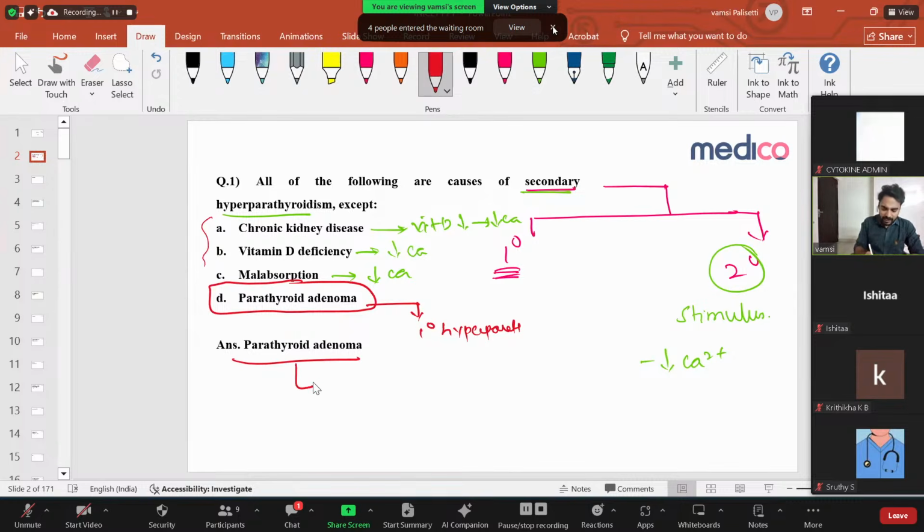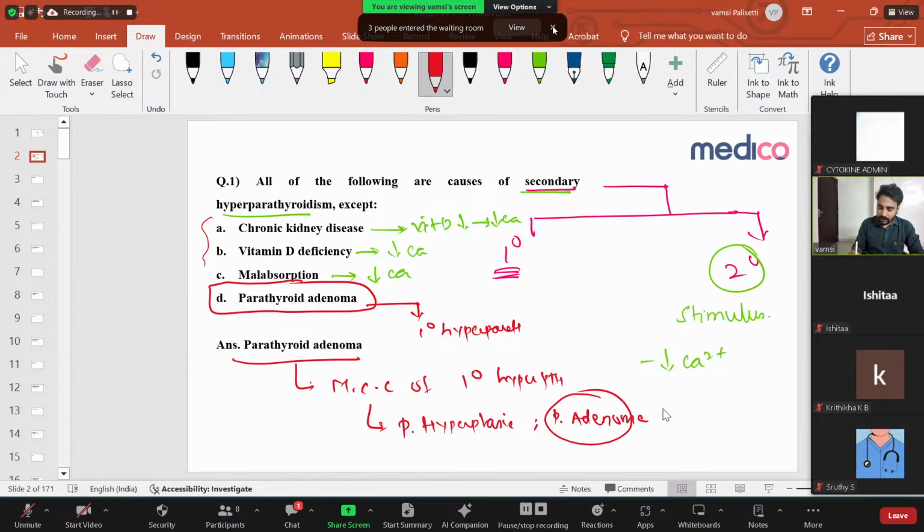In this most important NEET question, what they're asking is, what is the most common cause of primary hyperparathyroidism? This is a simple bit. They're asking the NEET question. But in the same way, in the concept they're asking the INICET question. What is the most common cause? The most common cause is parathyroid hyperplasia and parathyroid adenoma.